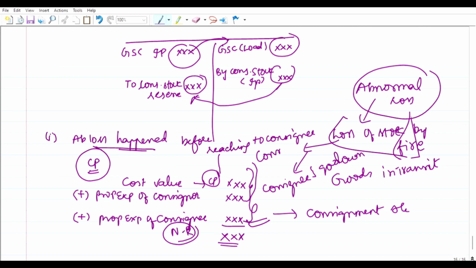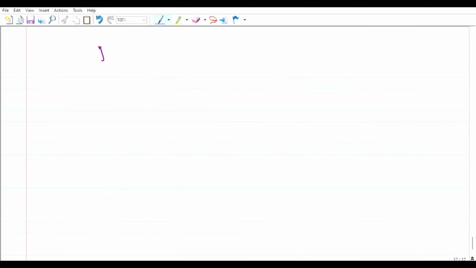And one more thing is there here. If the goods are insured, then for example, if you have calculated the total value of abnormal loss as rupees 50,000, and the insurance has claimed the amount of rupees 50,000, then there is no need of writing that to the consignment account.